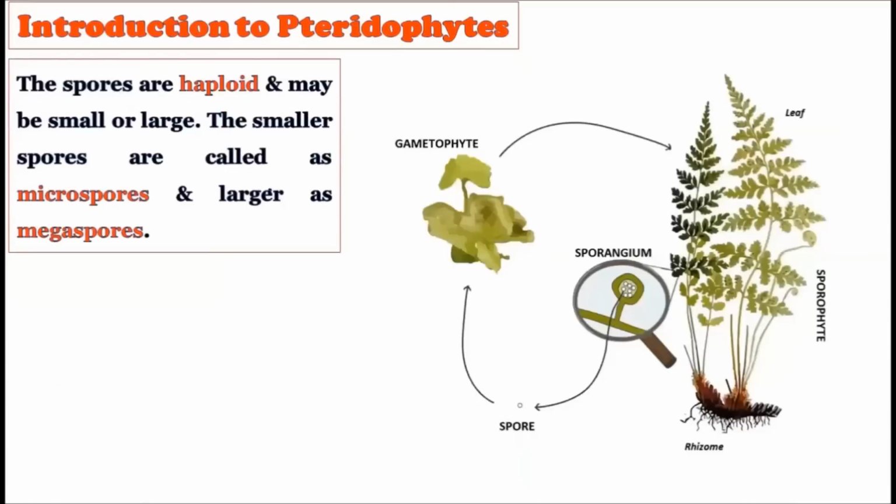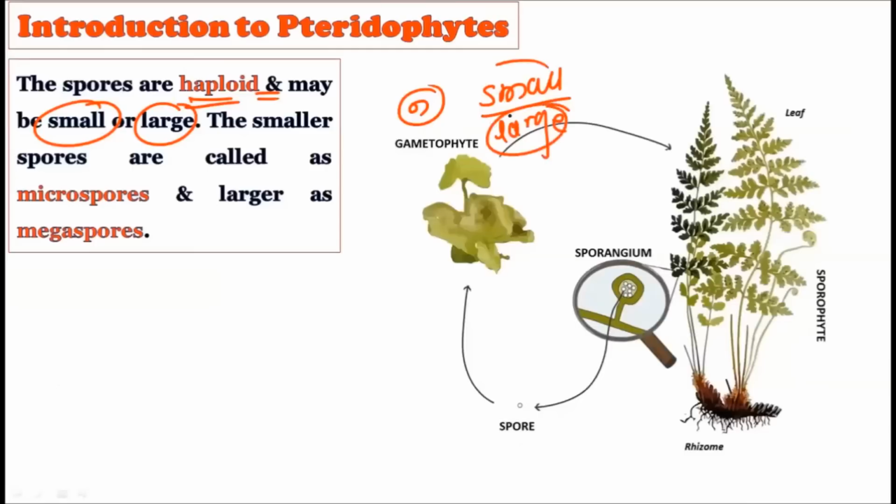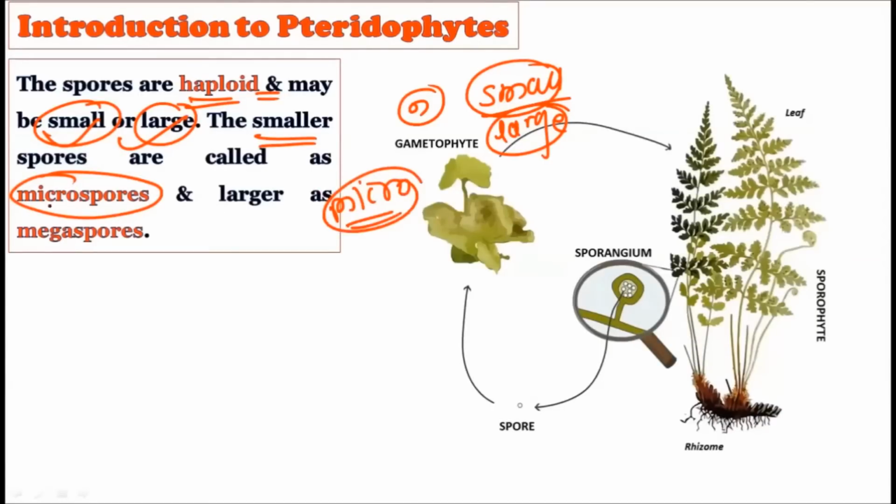Okay, now consider the spores are haploid. Of course, the haploid spores are there, and these haploid spores may be small or large in size, right? We have already talked about the homosporous and heterosporous condition in the pteridophytes, that the pteridophytes contain two types of spores. They may be small spores or large spores. The smaller spores are called microspores. Micro, M-I-C-R-O, stands for the smaller spores, while the larger spores are called megaspores. Microspores are smaller in size, while the megaspores are larger in size.